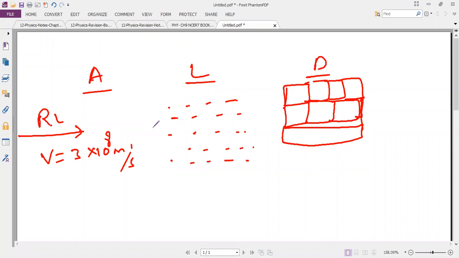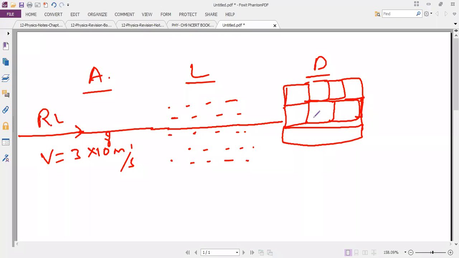So after that, it is reaching the surface of the liquid. Okay, compared to air, the liquid is denser. Now the speed is decreasing. Earlier it was 3 into 10 power 8 meter per second; now the speed is decreasing to approximately, I am saying, 2 into 10 power 8 meter per second, like that. Again, it is passing through a denser medium.